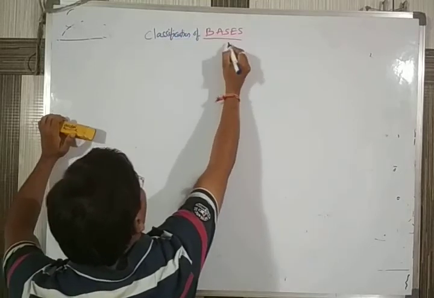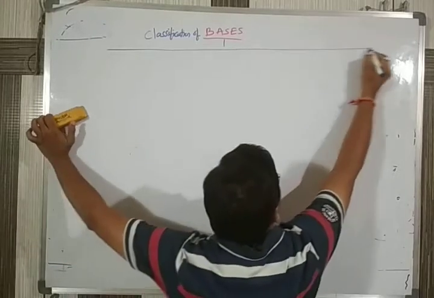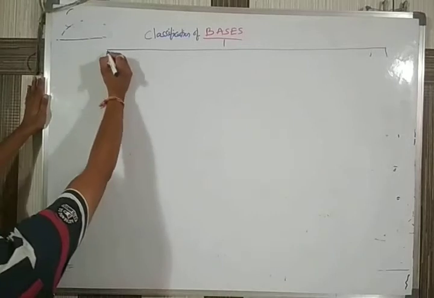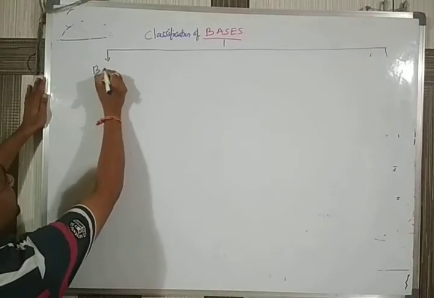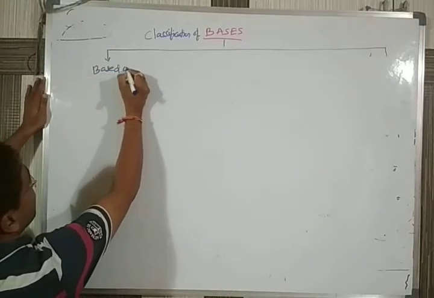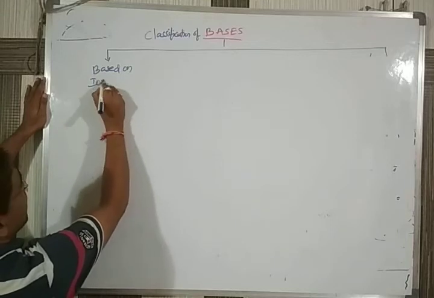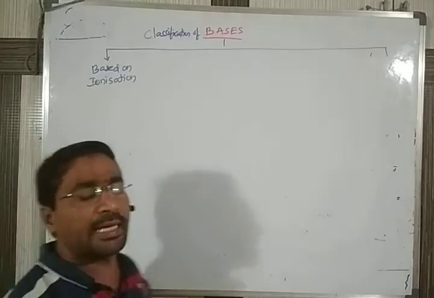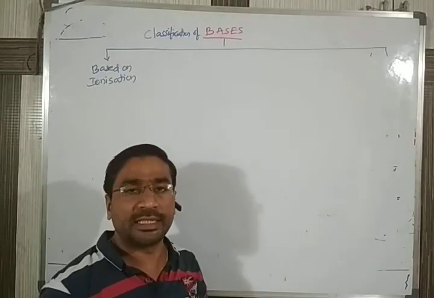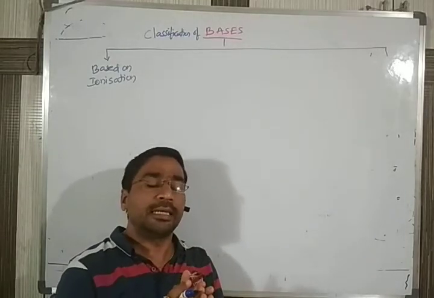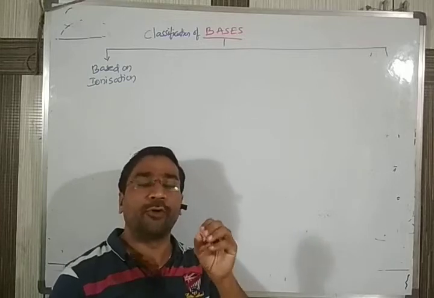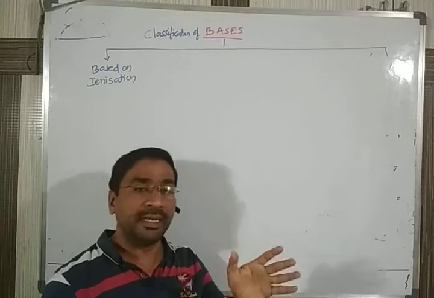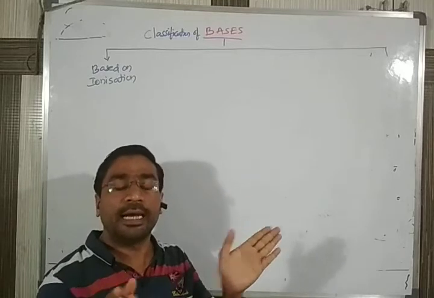The bases are classified. We can classify them into three categories. The first type of classification is based on ionization. Classification based on ionization. So what does ionization mean? According to the definition, whenever we add a little bit of water to a base, the base will divide and give rise to ions.